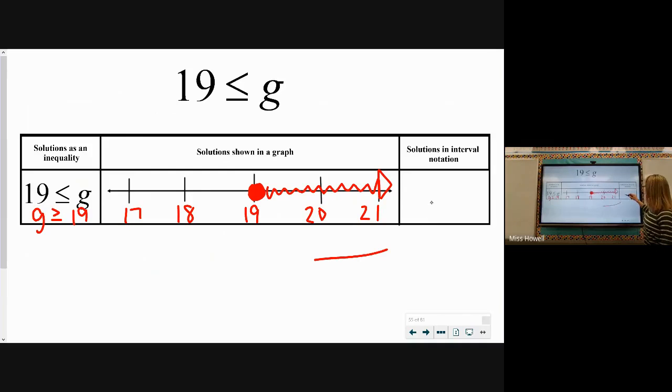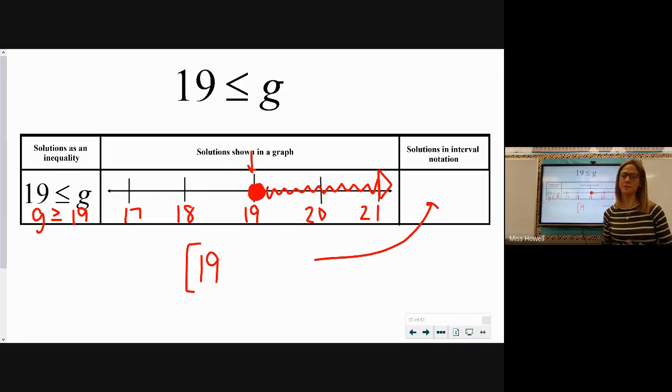All right, so again, for your interval notation that goes back here, we need to start with our lowest solution and go until our highest solution. So the first value we colored here was actually this 19, right? That now is our smallest or our lowest value. It is part of our solutions. It could be equal to 19. So this is going to get a bracket here instead of a parenthesis. If that was an open circle, it would be a parenthesis. So you have to be careful there.